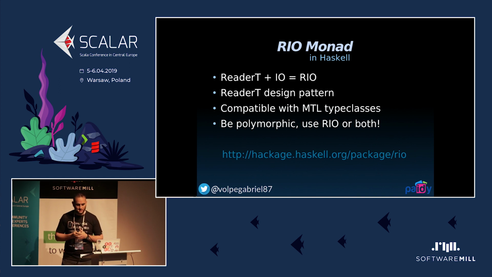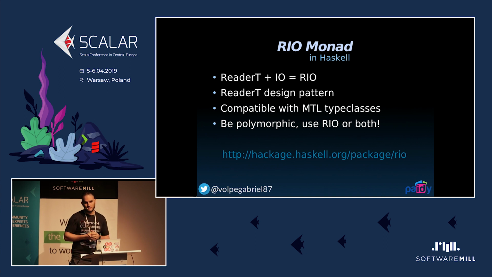We have one simple Haskell service at work, and I make use of this package, which is basically a newtype that's ReaderT plus IO, so you don't need to use monad transformers. And there's a whole design pattern around this. It's called the ReaderT design pattern. There is a blog post by Michael Snoyman, so I totally recommend it. And it's compatible with all these MTL type classes.